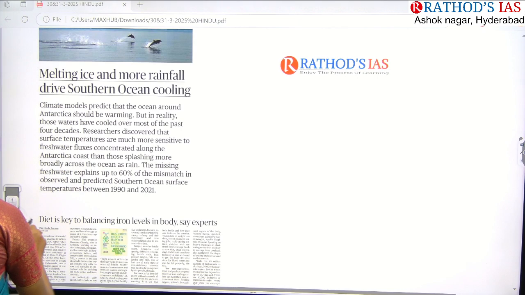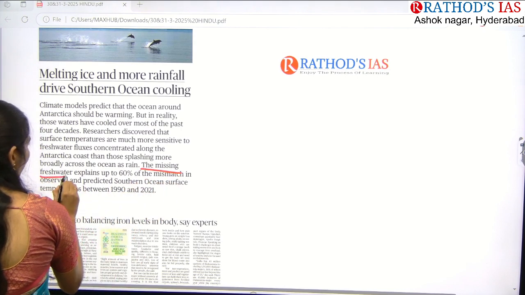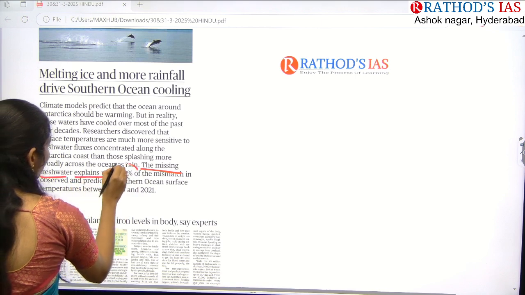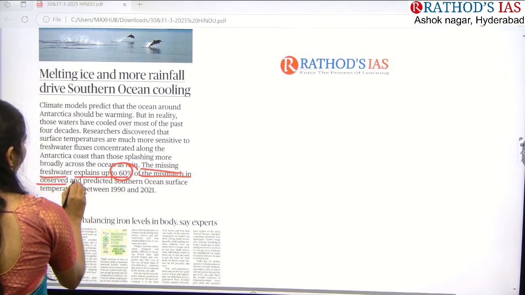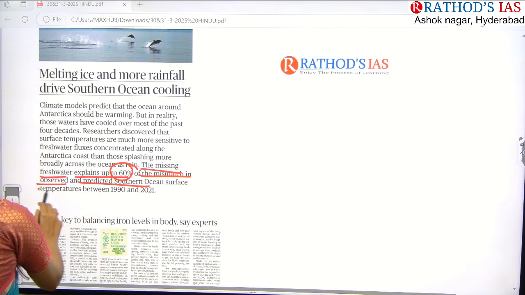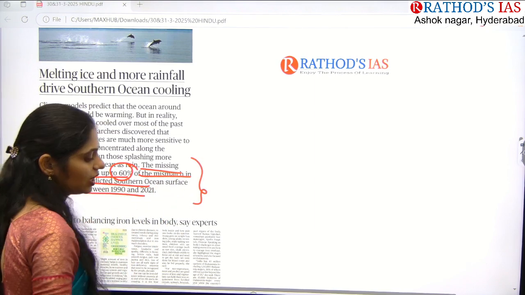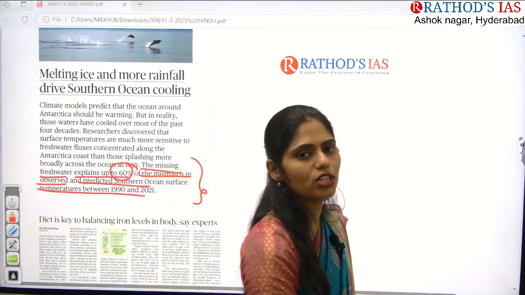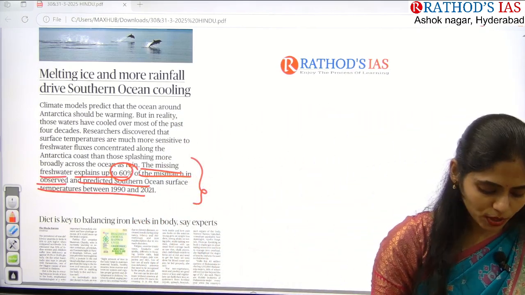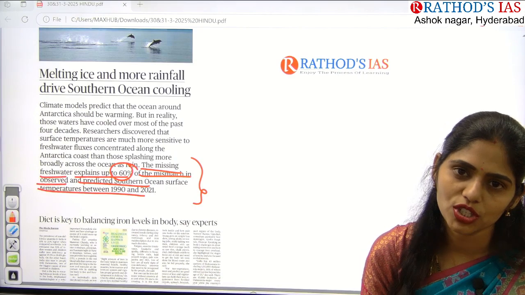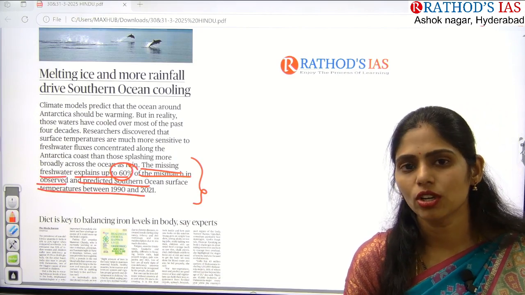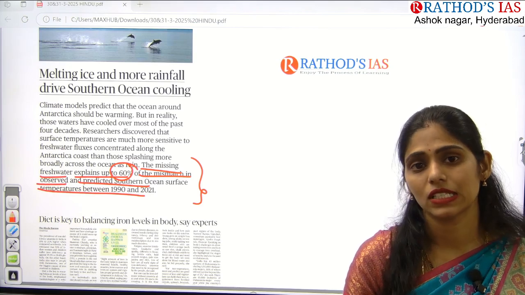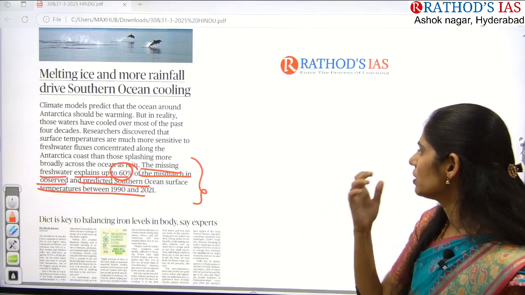Okay, so this article is saying that the missing fresh water explains about 60% of the mismatch in observed and predicted southern ocean surface temperature. So the decrease, especially of surface temperature of the southern ocean, is happening. Because of this, it will have an impact on ocean currents. It will have an impact on the marine biodiversity which is present here. Okay, that is the thing which is mainly said here.